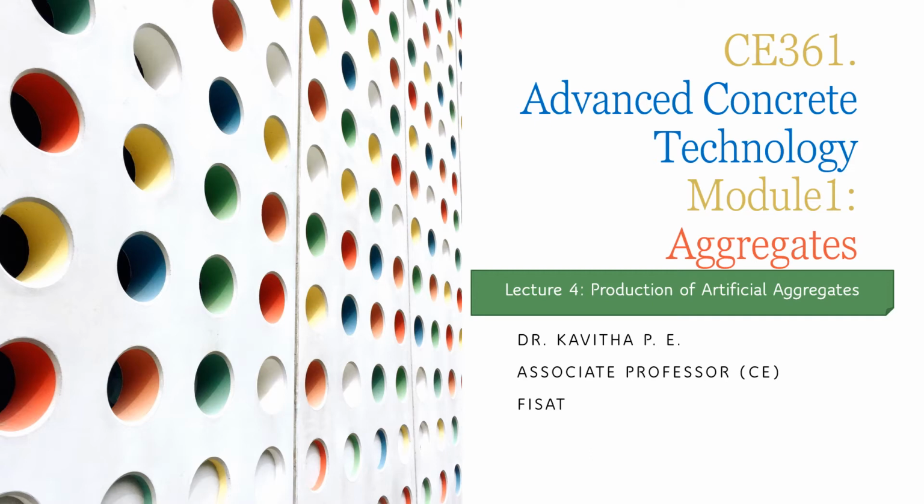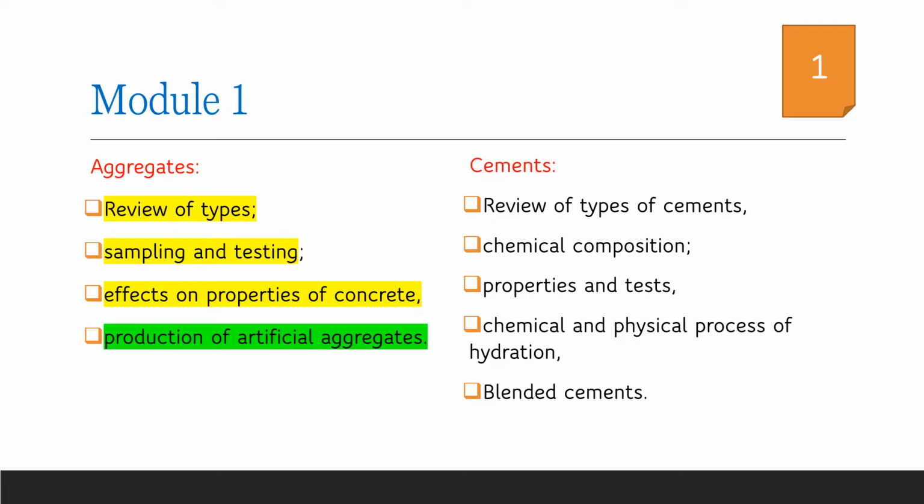We were discussing module 1, aggregates. Today we will discuss lecture 4, production of artificial aggregates. In the previous lectures we have discussed the review of types of aggregates, sampling and testing of aggregates, and effects of aggregates on properties of concrete, and we are moving on to production of artificial aggregates.